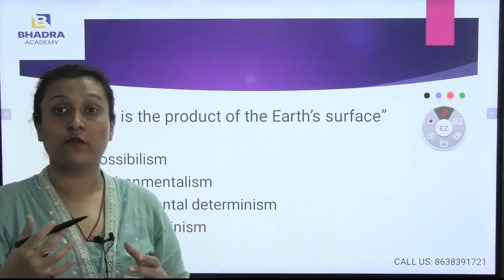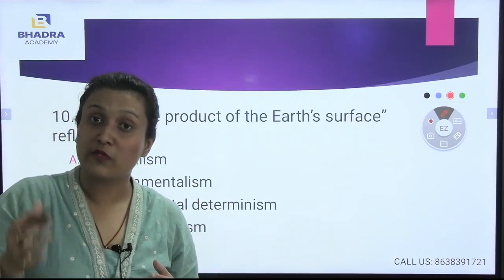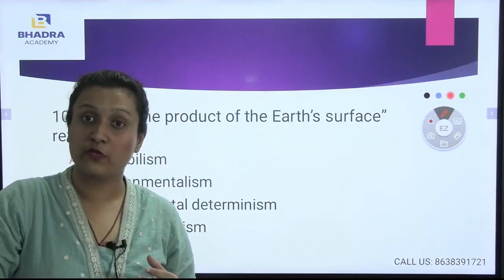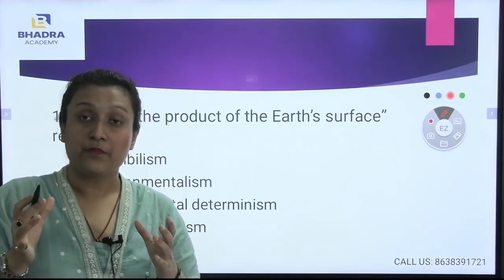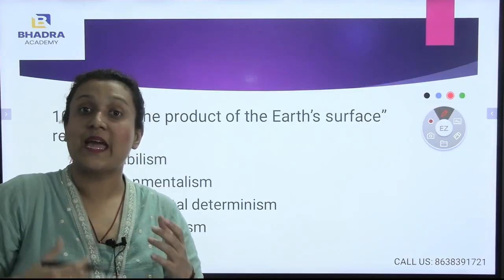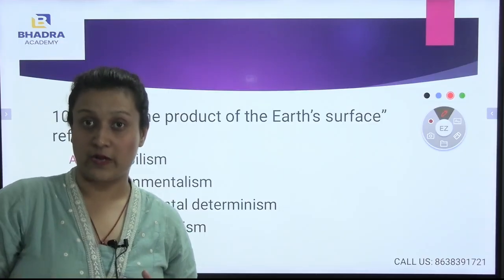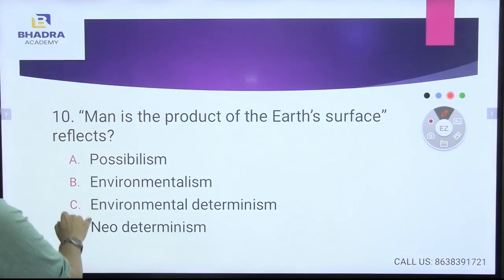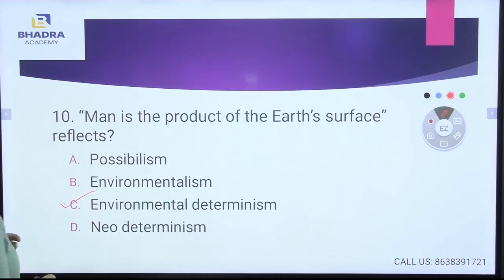environmental determinism, which means with the help of those resources which are present in a particular environment, man will be using those resources so that they can improve their technology and interact with technology better. So this is known as environmental determinism. So the correct answer is environmental determinism.